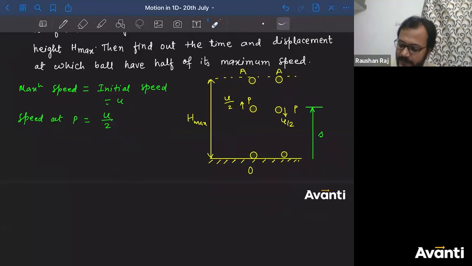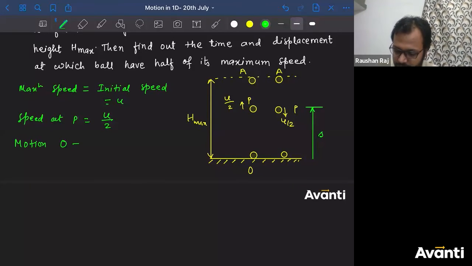So let us find out the time then. Can I say if I consider this O to P motion, tell me what is the velocity at point P? So I'll say u by 2. I'm not using the sign right now. We'll discuss this sign after writing this equation. Now what is the initial velocity? U. What is the acceleration? G. What is the time taken to reach point P from O? I don't know.